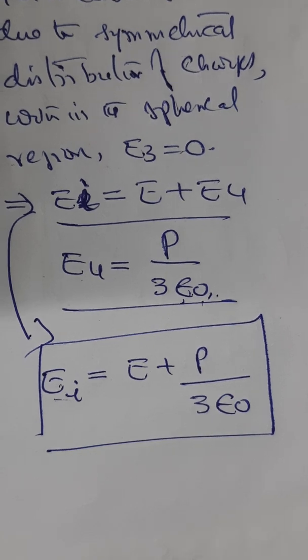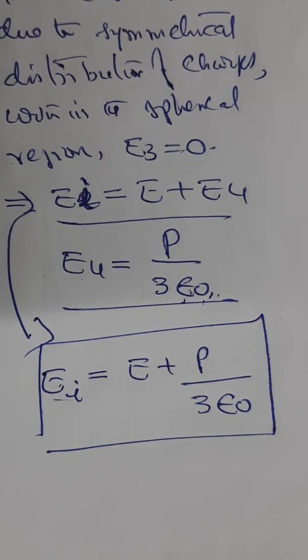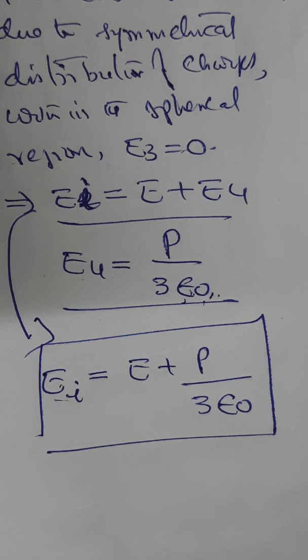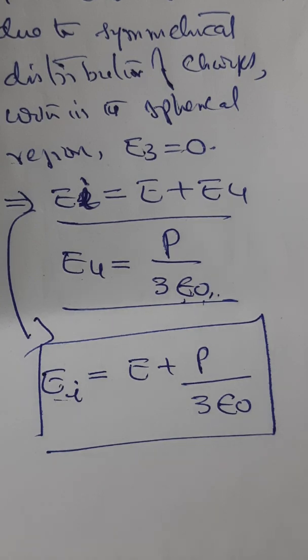Based on this background, we'll find the relation between the dielectric constant and the polarizability of the polarized dielectric, which is what we call the Clausius-Mossotti equation or Clausius-Mossotti relation. So that is the next step we are going to see.